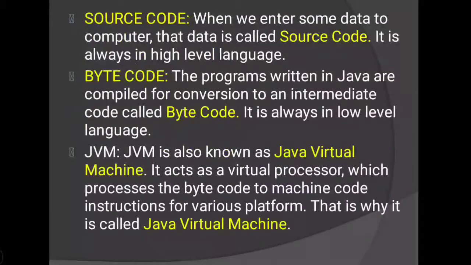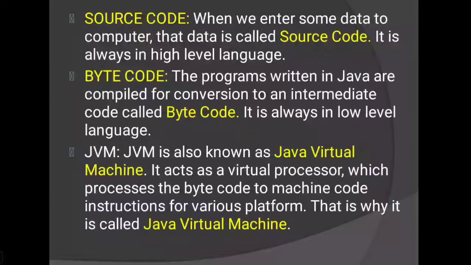Next is source code. When we enter some raw data into the computer to execute, that is called source code. It is always in high level language. Understood? That code we have entered using English alphabet. That is why it is always in high level language.